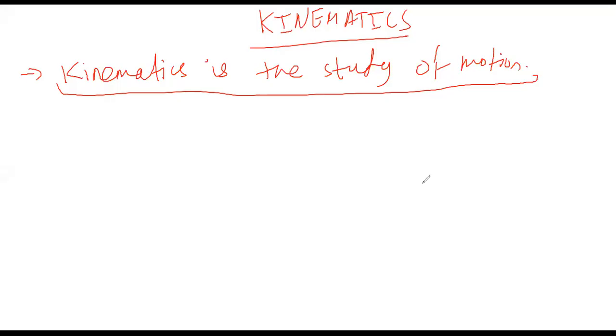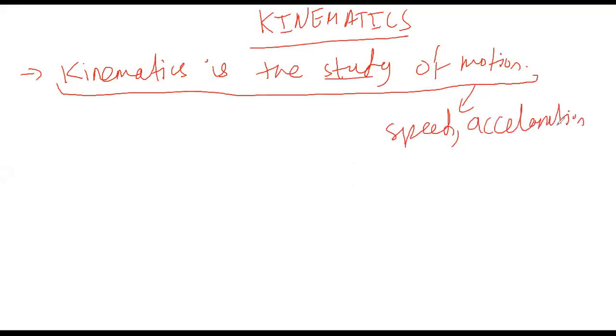So we are starting with the new topic, which is named kinematics. And basically, what is kinematics? Kinematics is the study of motion. By the term motion, we mean the speed of the car, the acceleration of a car or an object.